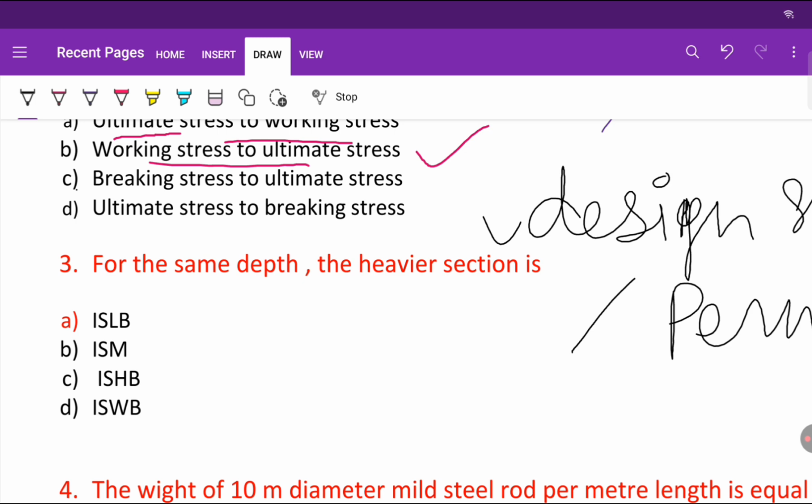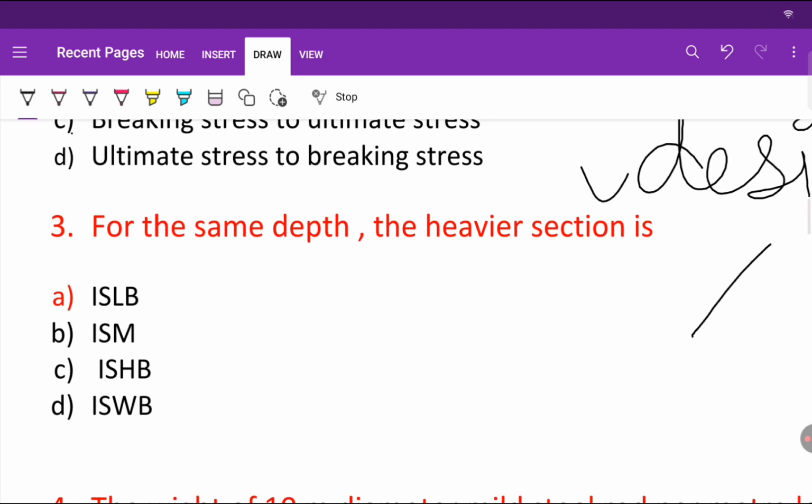The question is, for the same depth the heavier section is ISLB, ISMB, ISHB, ISWB. So the answer will be ISWB, Indian Standard Wide Beam, right?